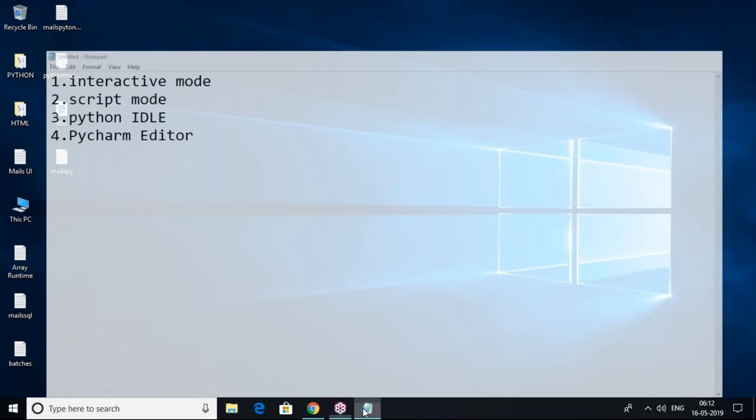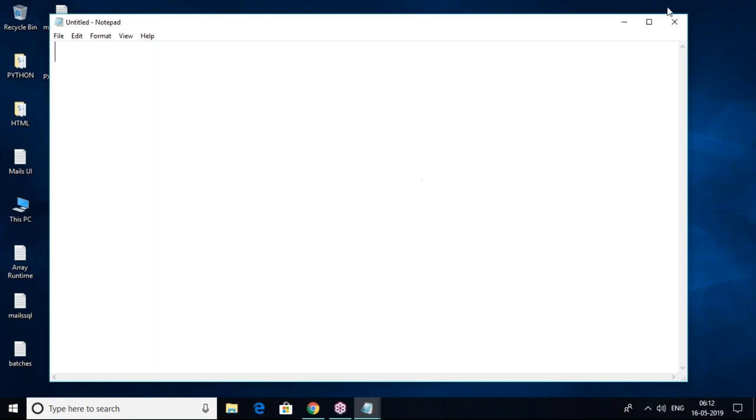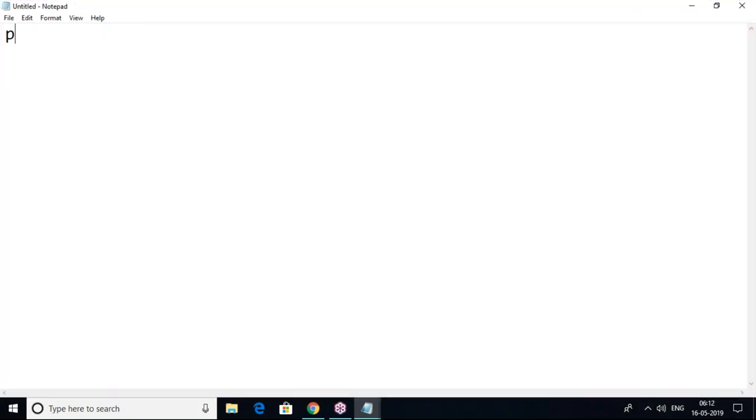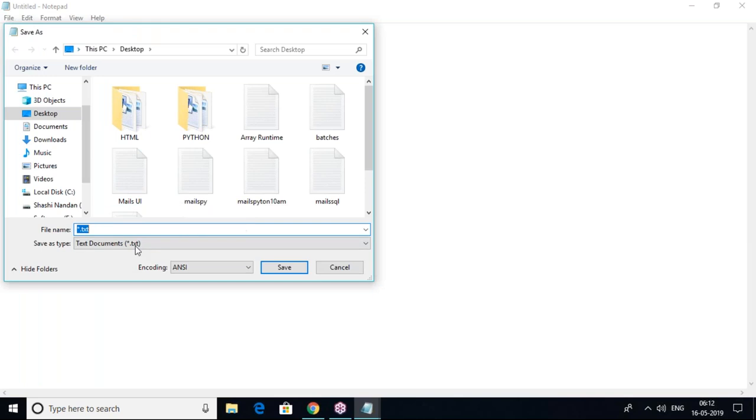Script mode in the sense you have to write the code in Notepad. So if I'm writing the code like this, suppose some simple statement, I'm writing welcome. After that you have to save this file with the py extension. So py extension is compulsory. Test.py I'm showing. It is the mode frequently used in reality.